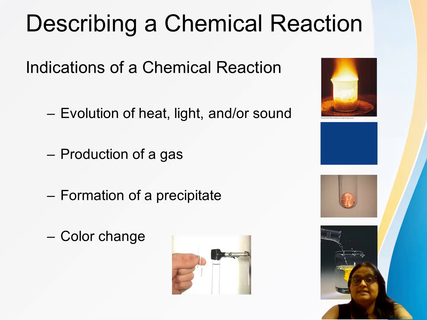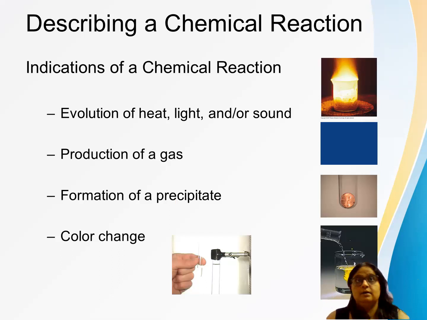So, describing a chemical reaction. Now, how can you say the chemical change has taken place? Suppose you have mixed something and kept something, how do you know the chemical reaction has taken place or there is some chemical change there? So there are some observations which indicate that you can say that chemical change has taken place.